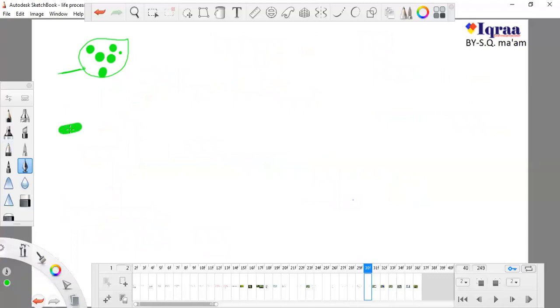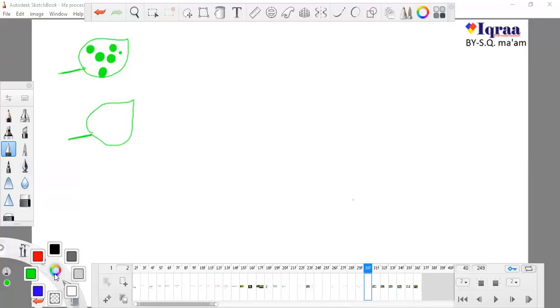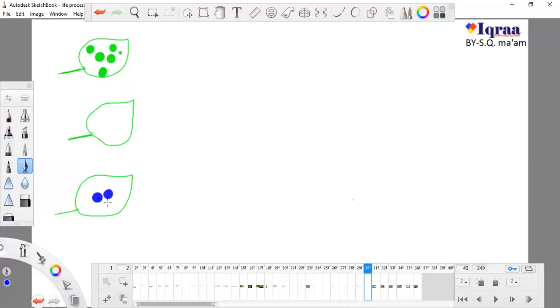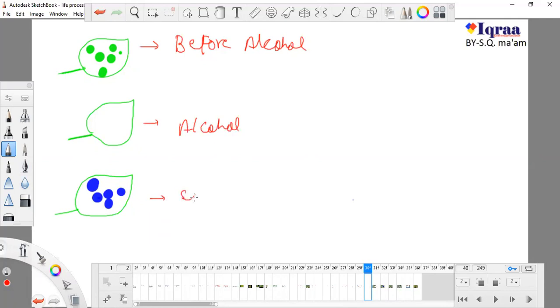In the second condition, we treated the leaf with alcohol and it became colorless. And in the third case, when we treated this leaf with iodine solution, the green patches turned bluish in color. So this was the leaf before alcohol, this was the leaf after alcohol, and this was the leaf after iodine.